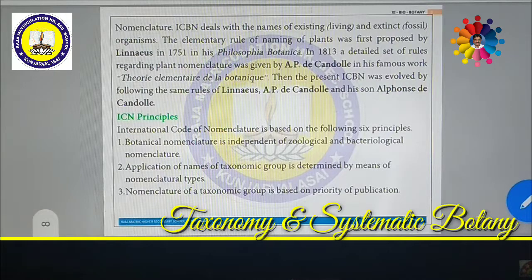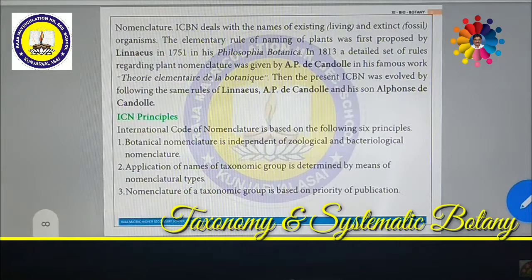ICBN means the Code of Nomenclature. According to it, botanical nomenclature is independent of zoological and bacterial nomenclature. Plant names are entirely different from animal and bacterial names. The application of names to taxonomic groups is determined by means of nomenclatural types. Various types are there, and we are going to discuss them.